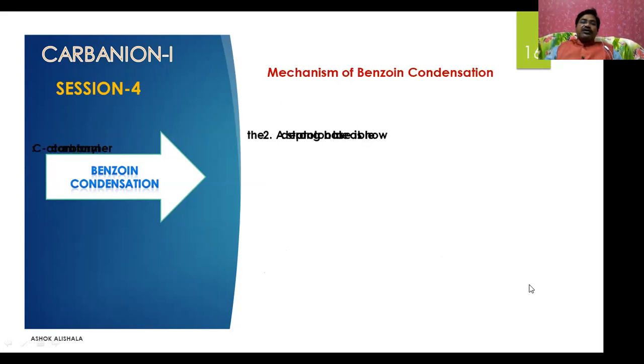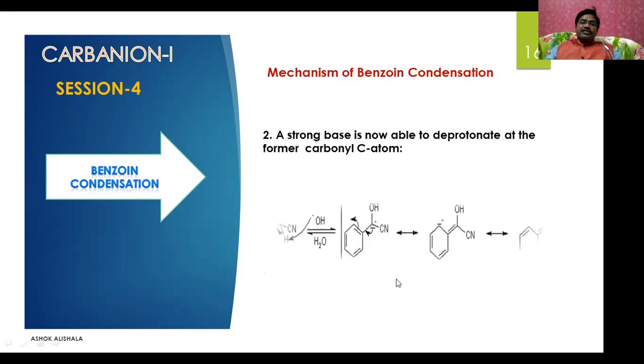Now let us see what happens in the second step. A strong base is now able to deprotonate at the former carbonyl carbon atom. This is the hydroxide ion. It takes this proton and a carbanion is generated. It undergoes resonance and you will get a different form.